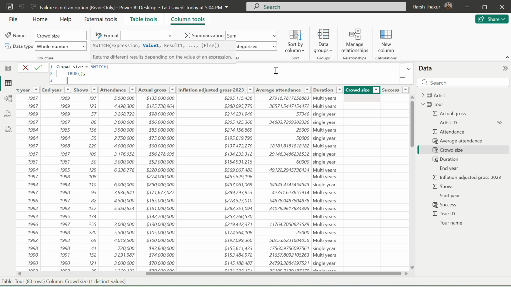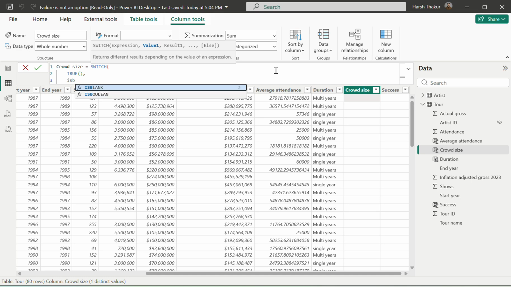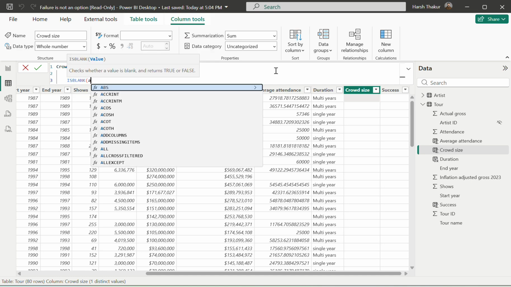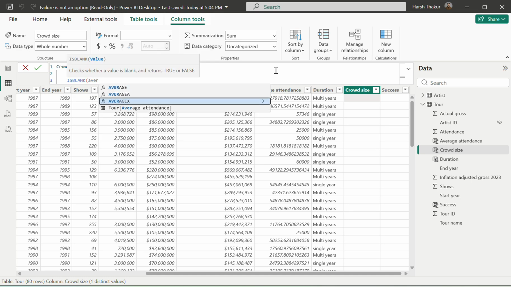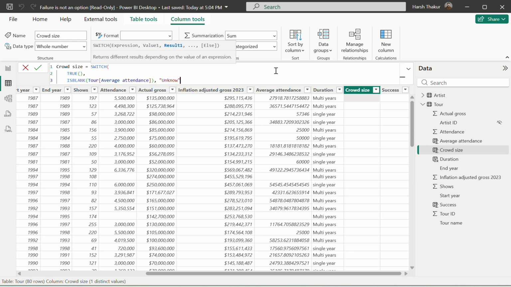If there is any blank, then we can mark it as unknown so that our data is much clearer. So I use ISBLANK on average attendance, which we have created as a measure. If average attendance is blank, then it should give us unknown, right?